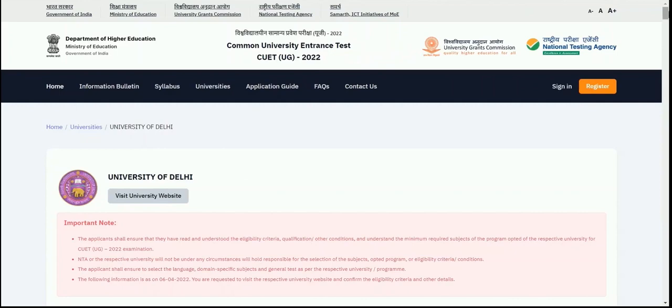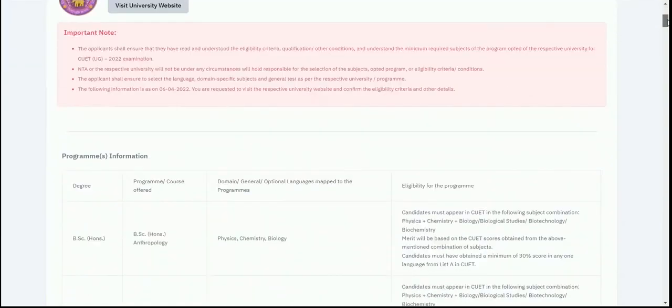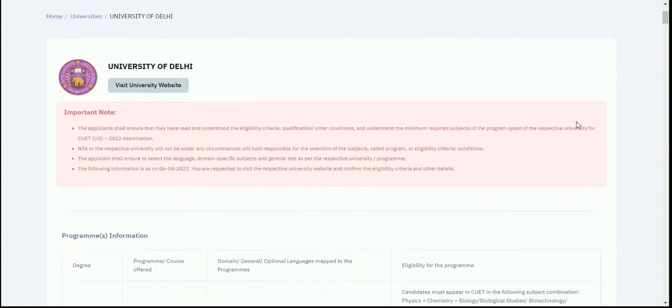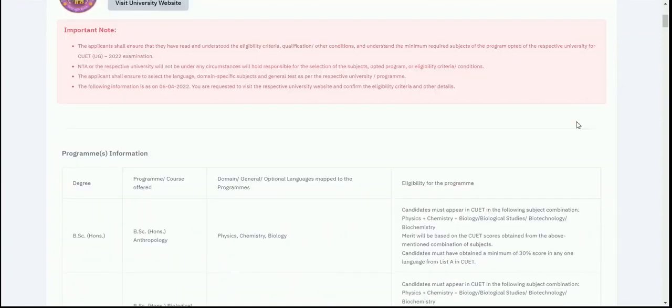So once I click on it, I'll be able to see the page for the University of Delhi, and here is an important note for all the candidates: it is necessary for you to understand all the eligibility criteria, qualification and conditions before applying for a respective degree in a university. So you need to go through all the eligibility criteria and the syllabus for it, and you also need to see the domain subjects for appearing on the examination.